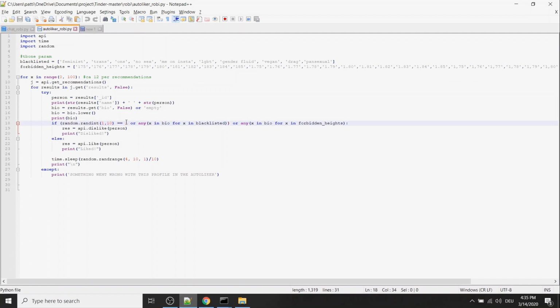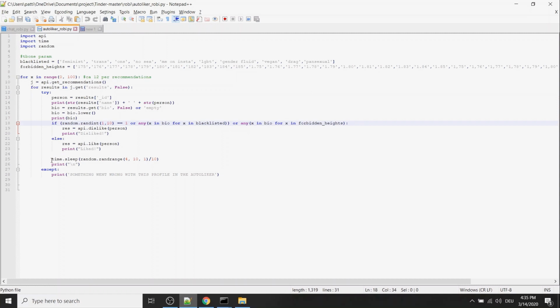So I add some randomness. And then I like or dislike. I like the profile. I dislike the profile if it has any of these words, or if the number selected randomly is 1, then I dislike, and otherwise I like.